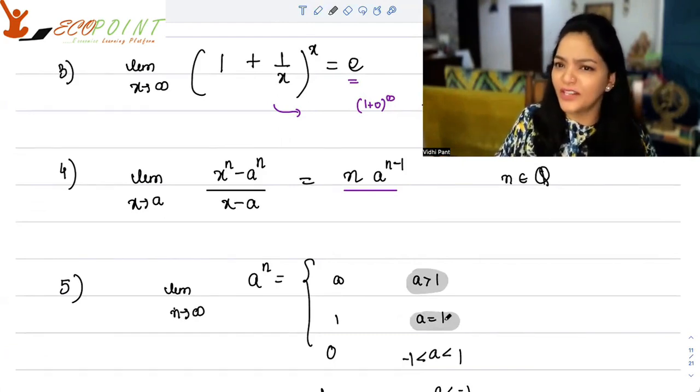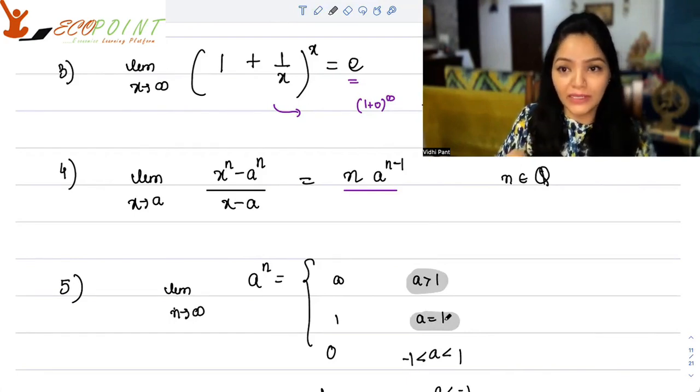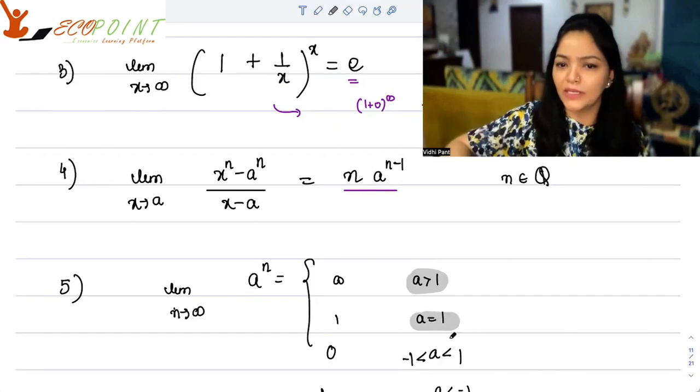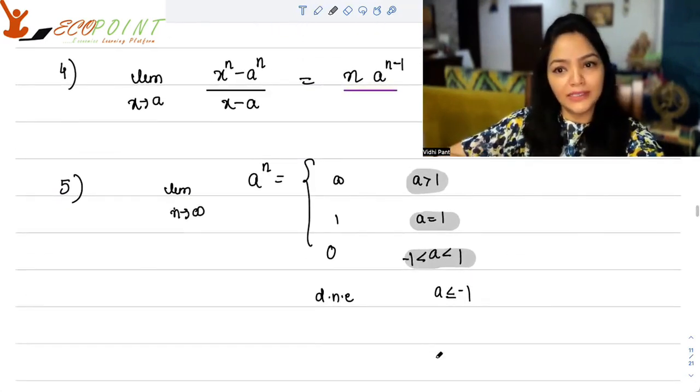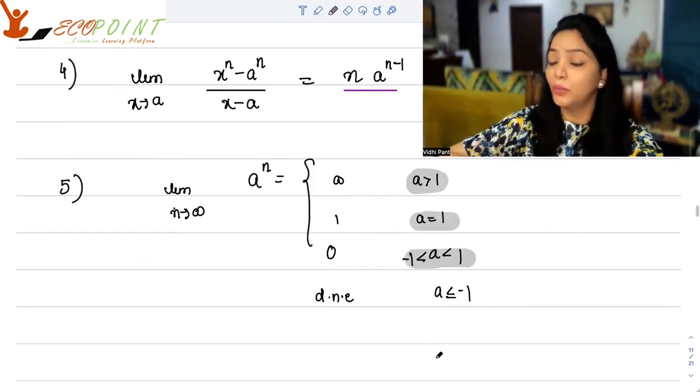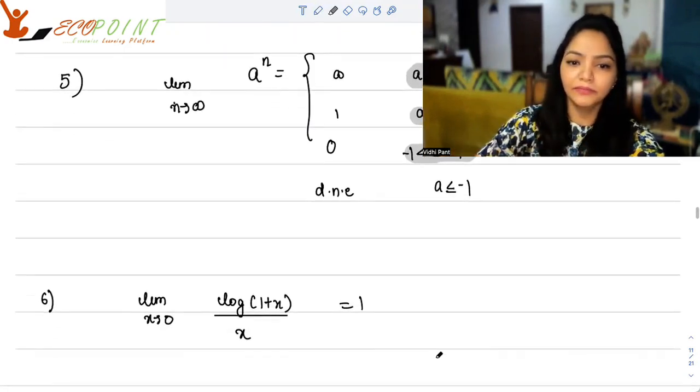But if it is a fraction between -1 and 1, if you keep on multiplying it by itself again and again infinitely many times, it is almost turning into 0. So that will be 0. And if a is less than -1, this limit will not exist.